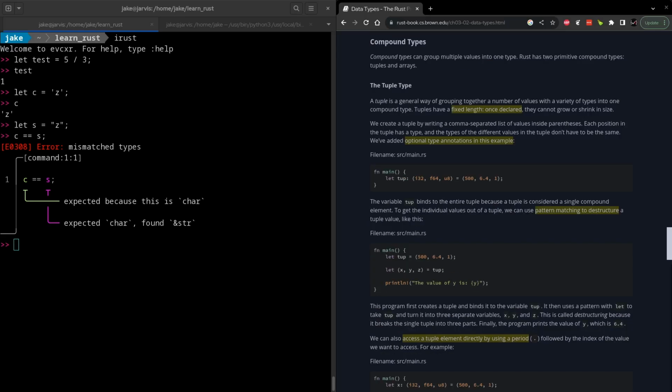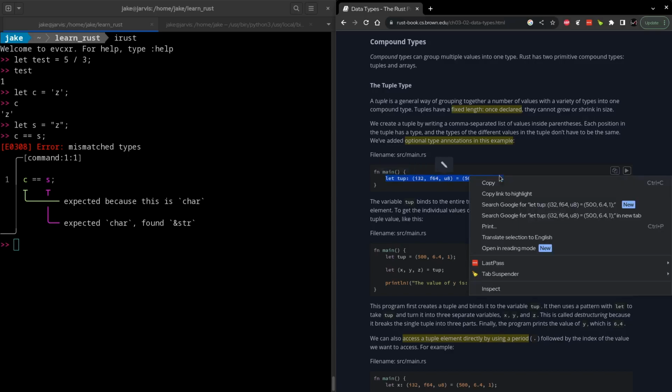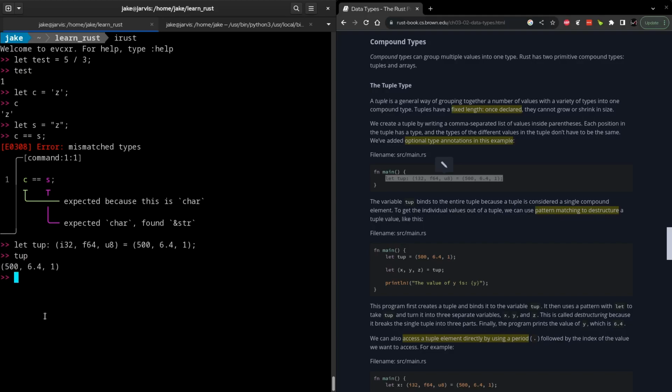Now, moving on to compound types, which can hold multiple values, the first we're going to talk about are tuples. Tuples in Rust do have some familiar as well as some newer behaviors. Of the familiar, tuples will be fixed length once they're created. Also, the type annotations for tuples are optional. So if we were to create this tuple here, we have that tuple. But we could also do the same by getting rid of the type annotations, and we have the same thing.